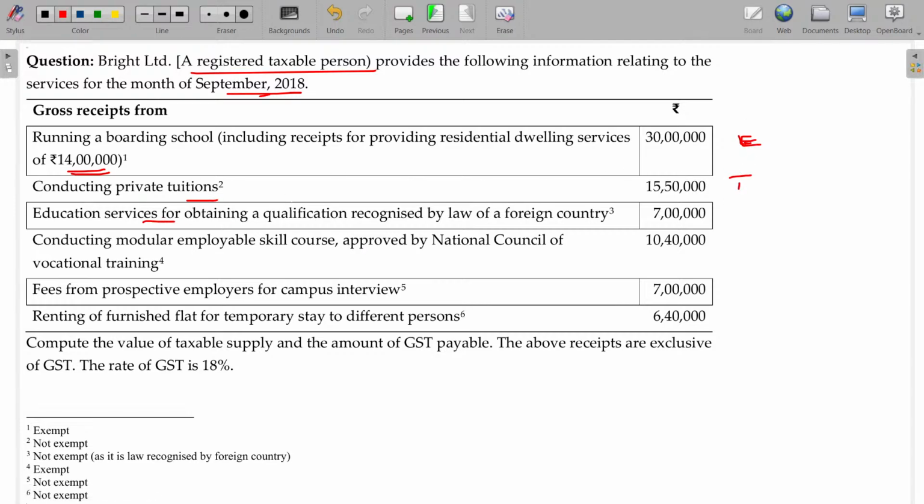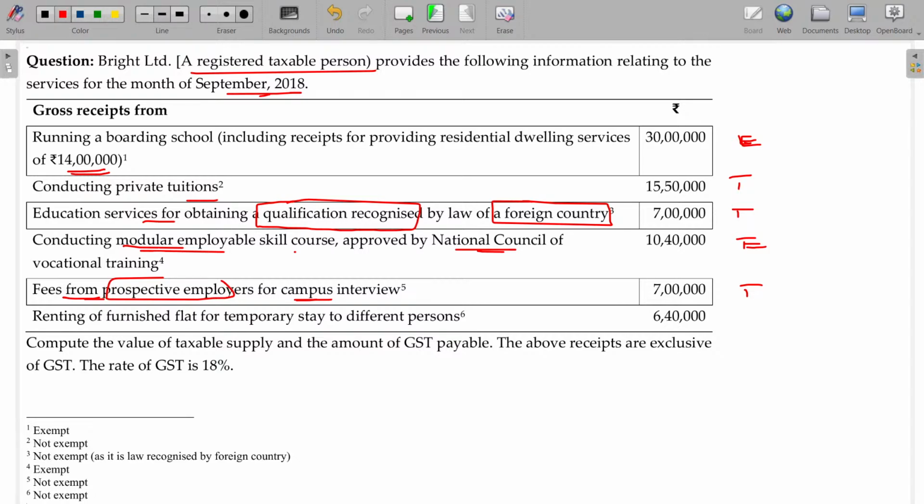Education services for obtaining a qualification recognized by the law of a foreign country, not in India, taxable. Conducting modular employable skills courses approved by NCVT, always exempted. And fees from prospective employers for campus interview, taxable. Certification is over, after that only you are spending, right? So it is always taxable.